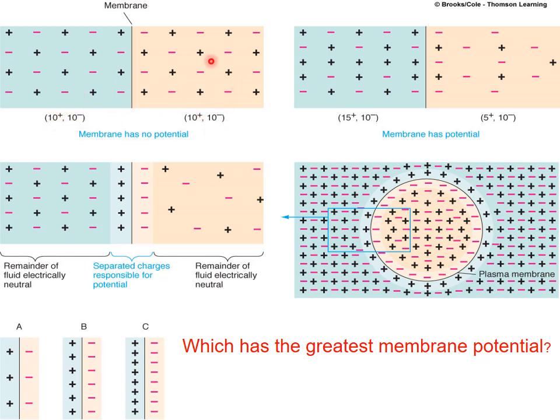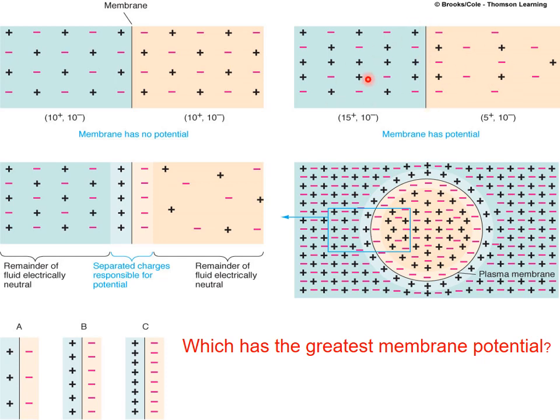What we are looking at here is that there are equal numbers of charges on both sides of the membrane. There are 10 positive ions and 10 negative ions on this side of the membrane, and there are 10 positive and 10 negative ions on the other side.